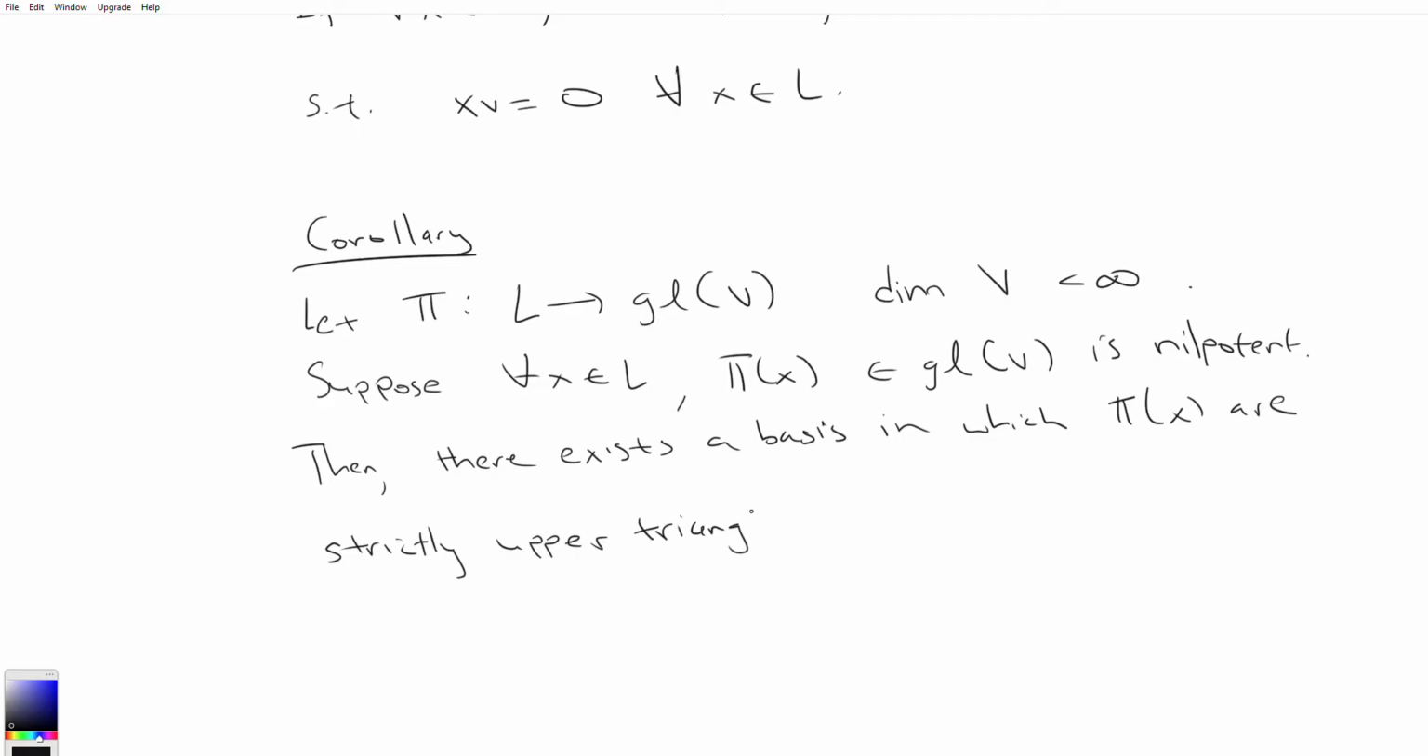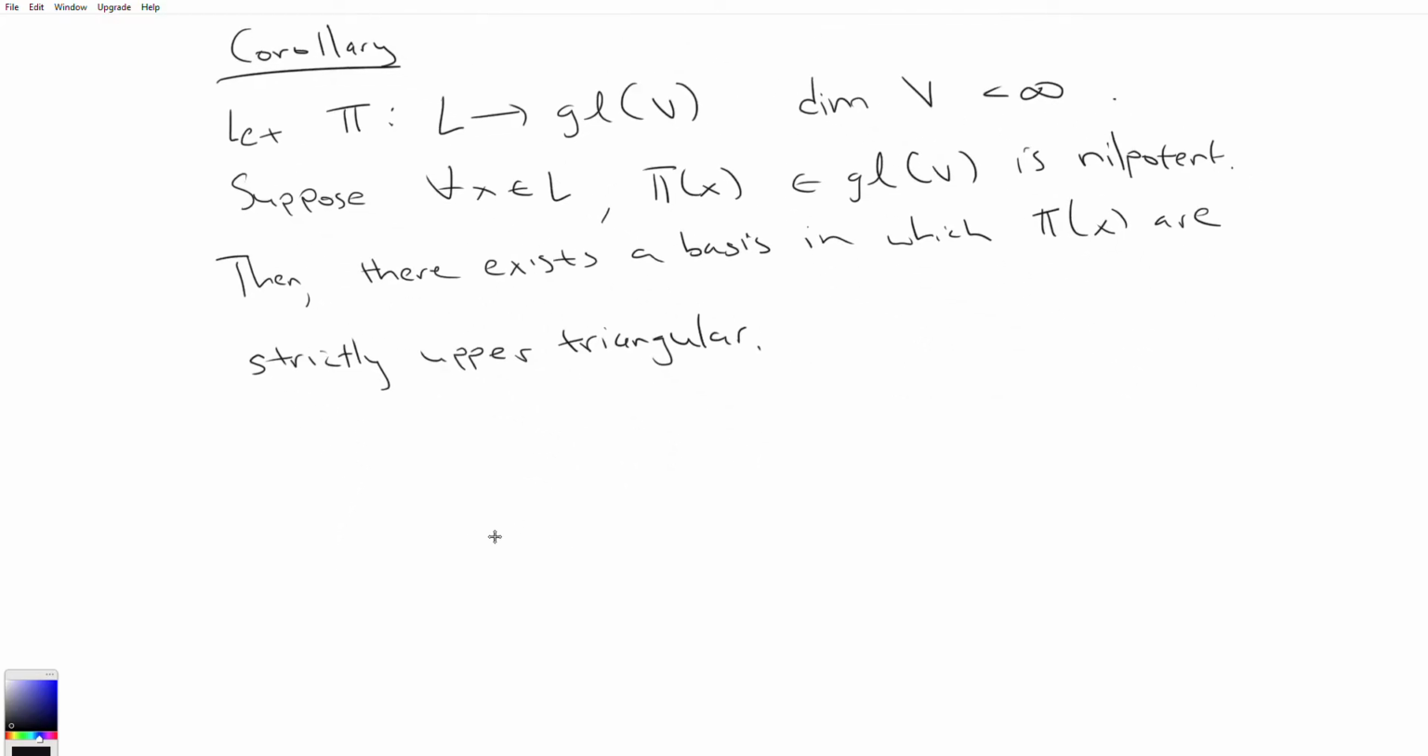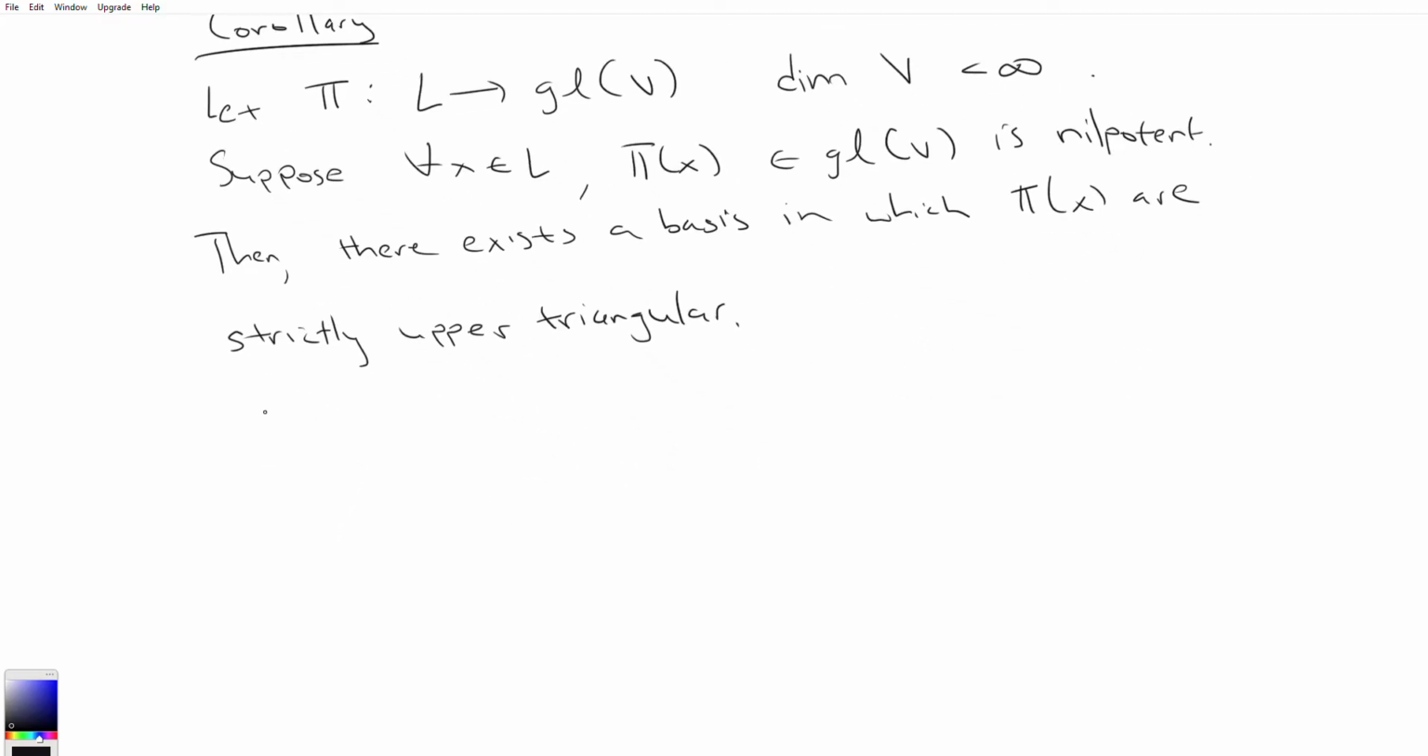And so the proof of this is once again going to be by induction. So let's start off with the base case, which is the induction on the dimension of V. So we're going to assume that dimension V is equal to 1.